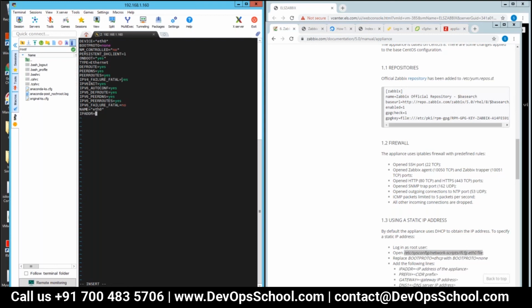So I don't need IPv6. Should I do 192.168? It doesn't matter regarding that. You just need to enter your information which is there. 192.168. What IP do you want to give? 60. .60. Then prefix also, you want to give the subnet.